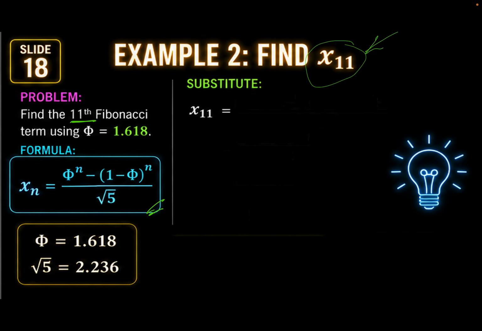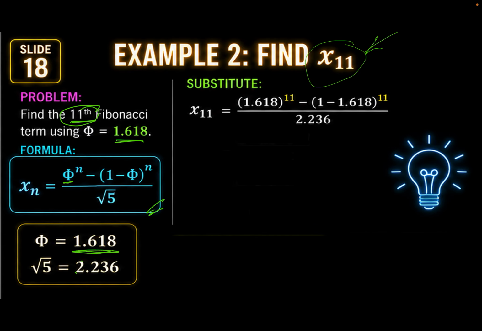Okay? Substitute lang natin. The 11th term is equal to 1.618. Yan ang golden ratio kanina. Raised to n. Ang n natin is the 11th term. Minus the 1. Minus the golden ratio, 1.618. Raised to 11 pa rin. Kasi 11 term ang hanapin natin. Divided by the square root of 5, 2.236. Ngayon, type mo sa calculator to, the answer must be